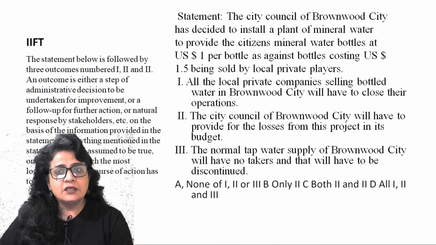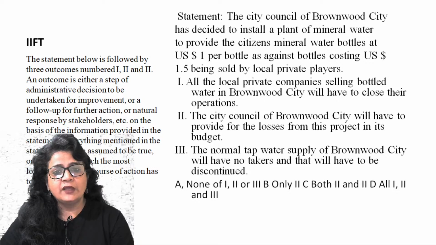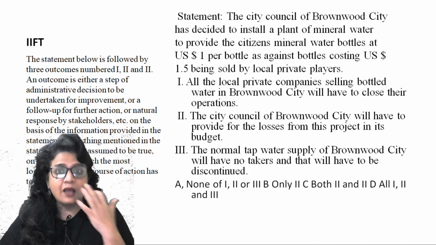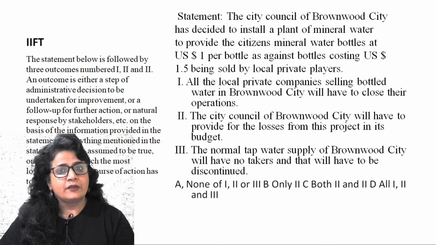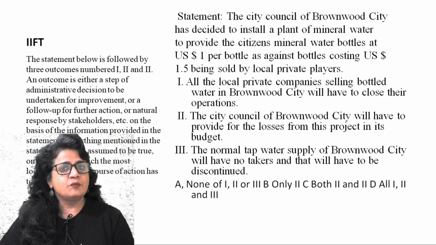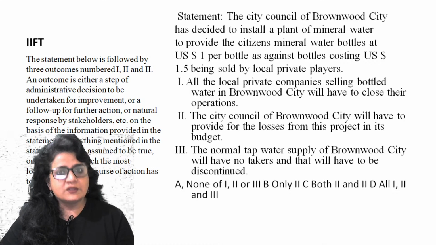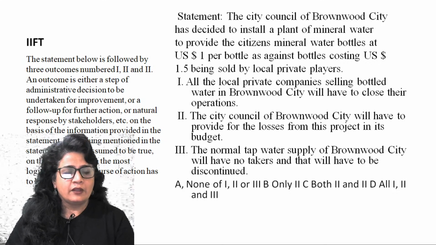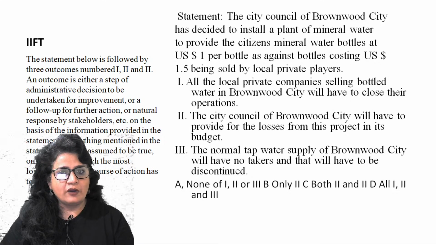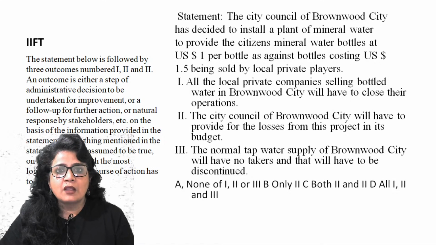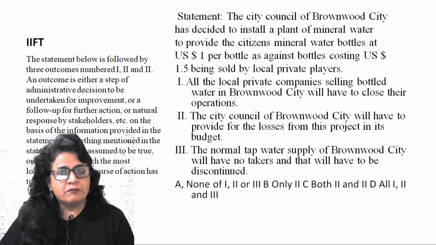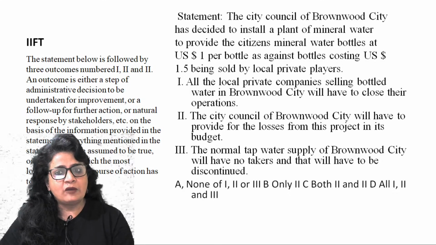The City Council of Brownwood City will have to provide for the losses from this project in its budget. Right? Of course, losses are going to be incurred because the private players are going to incur losses, and possibly Brownwood City Council will also face losses because it is providing at a very cheaper cost. So from the statement only, you cannot infer whether Brownwood City will have losses or not, right?